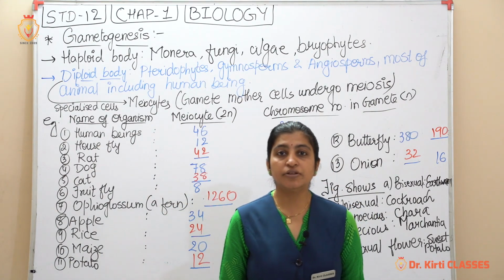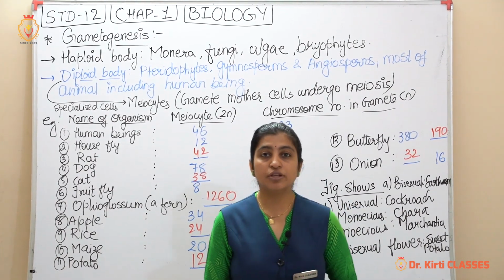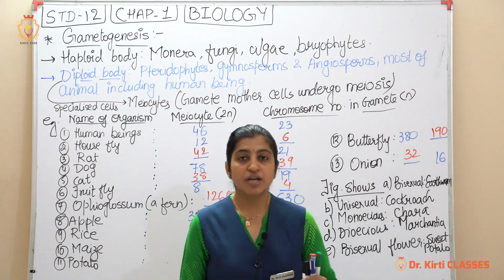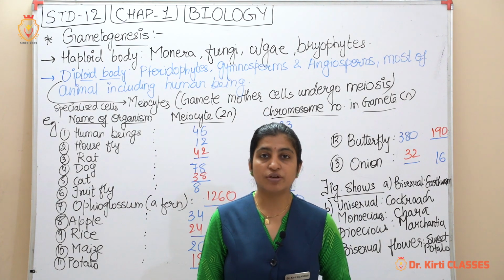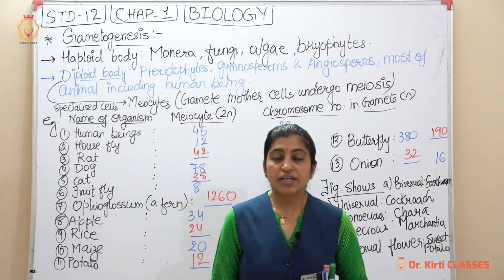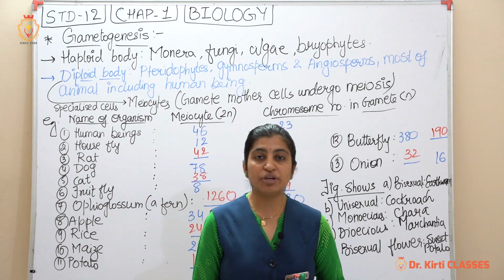I hope up till this you have completed your notes, you have learned up till here. So we will see the further gametogenesis. We are talking about gametogenesis, the last session of gametogenesis, that is the formation of gametes from the male and the female reproductive organ. Here there are a few examples of haploid body and diploid body.